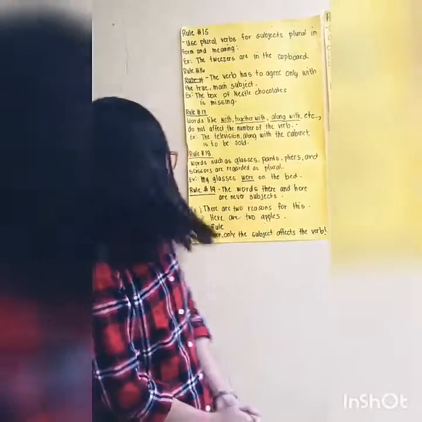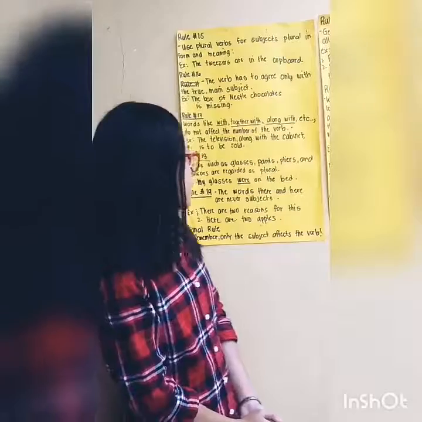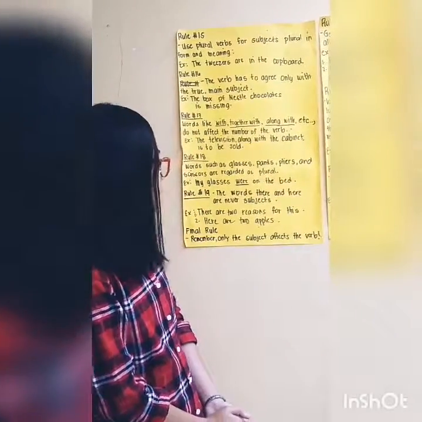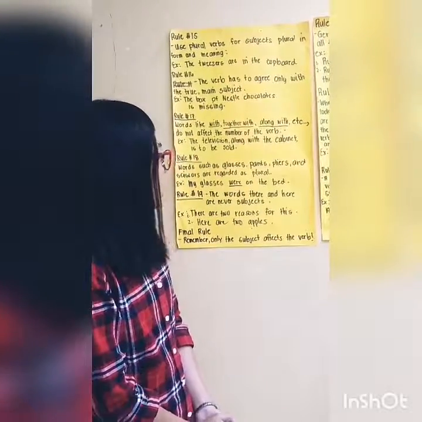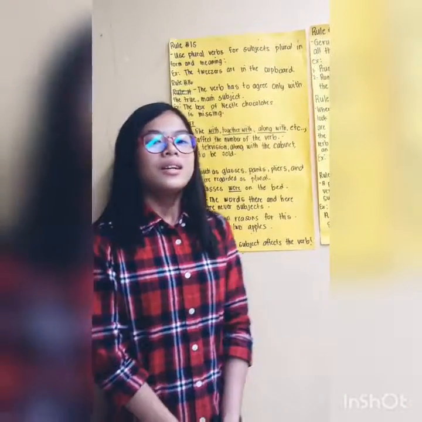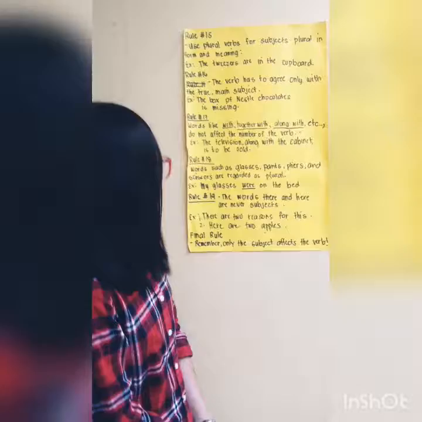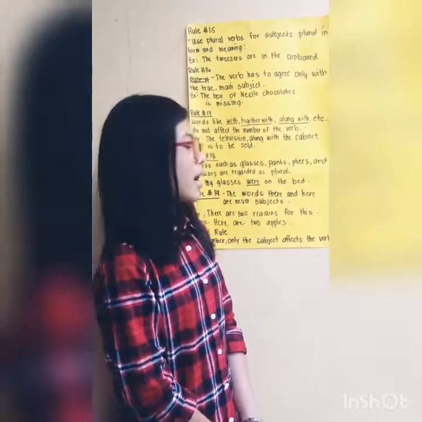Rule number 19. The words there and here are never subjects. For example, there are 2 reasons for this. Number 2, here are 2. Rule number 20. Remember, only the subject affects the verb.